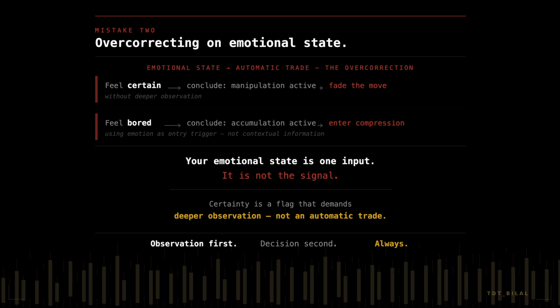Your emotional state is one input, it is not the signal. The clue is that certainty in the crowd tends to accompany manipulation. That does not mean every certain-feeling moment is a fade. It means certainty is a flag that demands deeper observation, not an automatic trade in the opposite direction. Observation first, decision second, always.